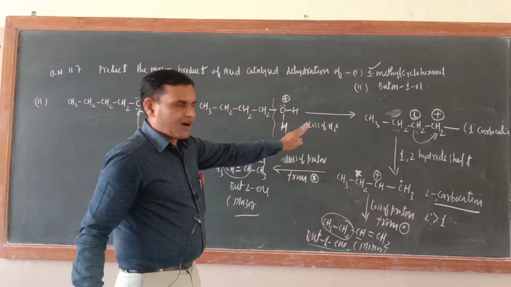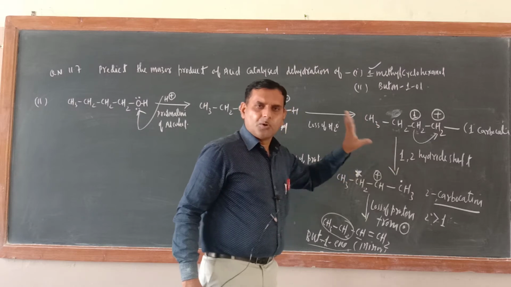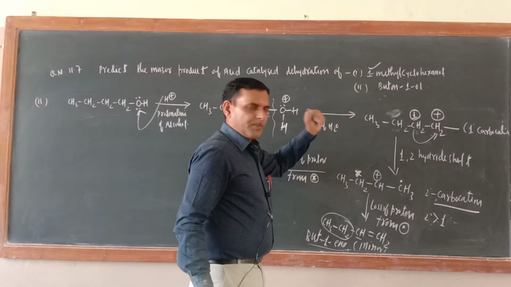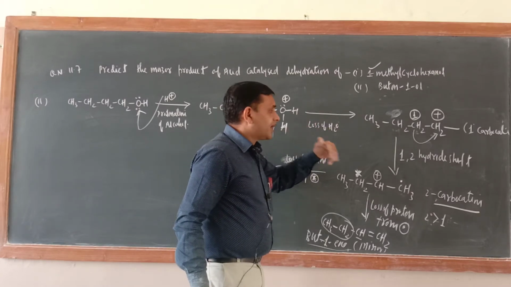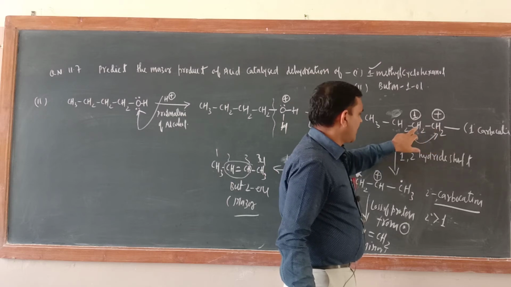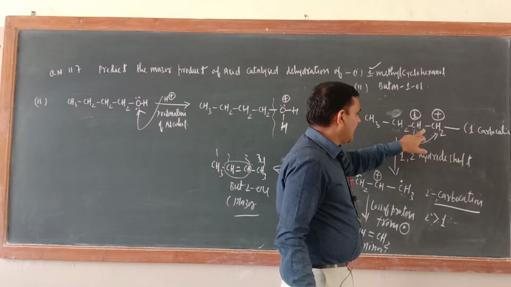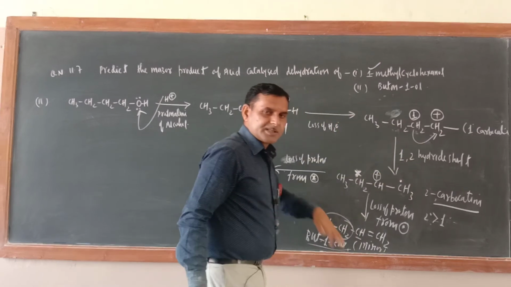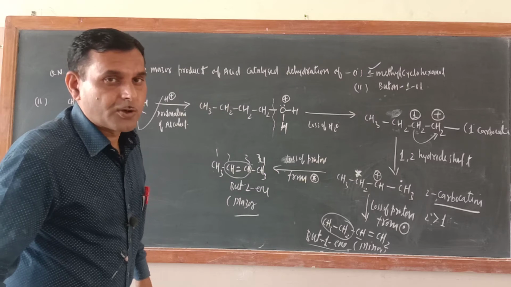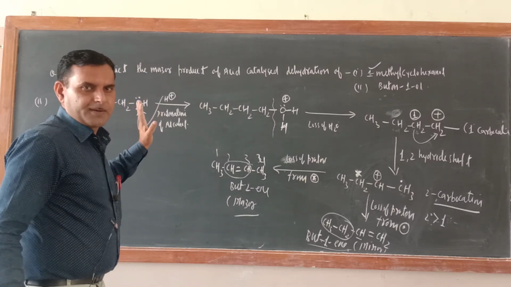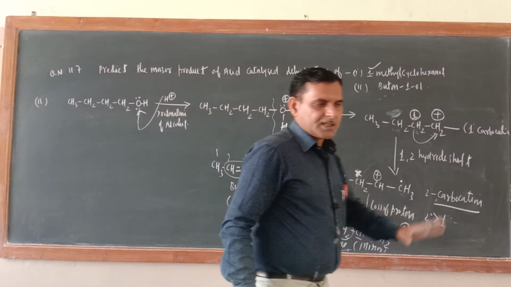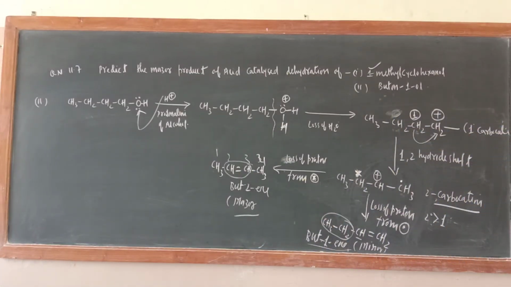Okay, so just see, hydride shift is needed. So don't think that in text questions are easy. Now just see, simply what I was doing, just we were losing one proton from here and getting one alkene only. But if hydride shift is there, we can get the better, more stable carbocation. So remember, mechanism should be remembered, then only you can do this one. This would be the major product. In this way this exercise is also completed.